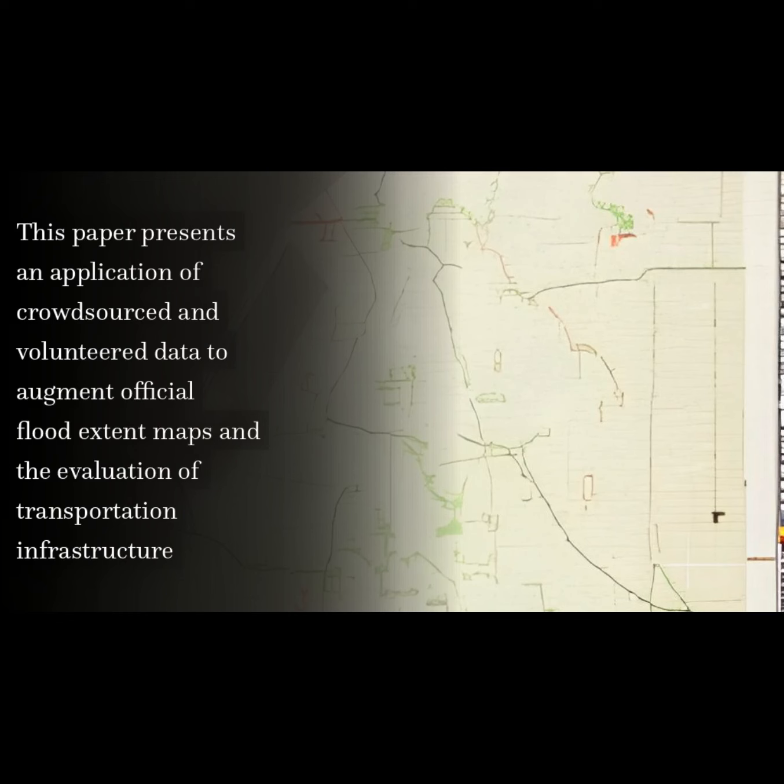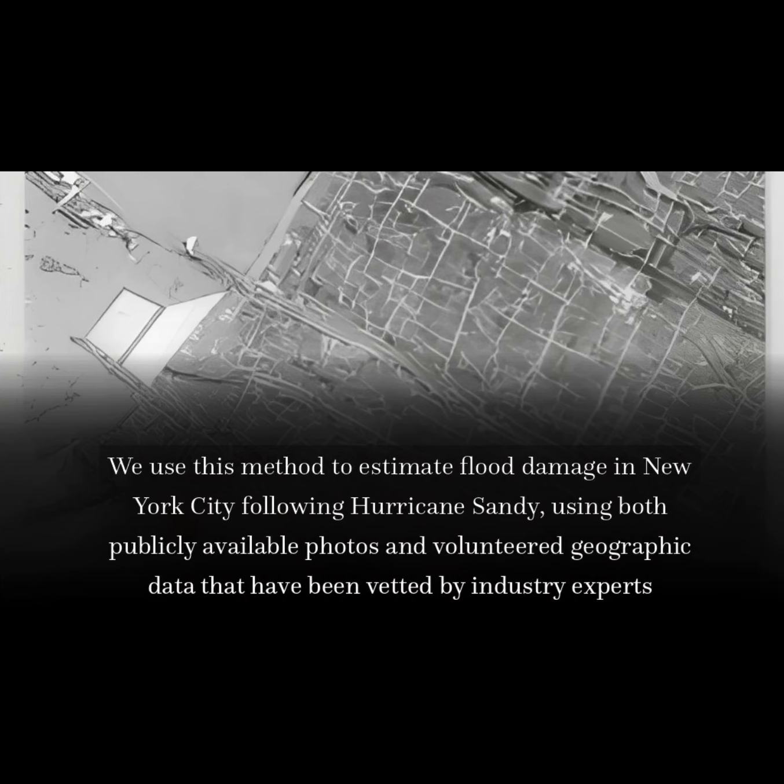This paper presents an application of crowdsourced and volunteered data to augment official flood extent maps and the evaluation of transportation infrastructure. We use this method to estimate flood damage in New York City following Hurricane Sandy, using both publicly available photos and volunteered geographic data that have been vetted by industry experts.